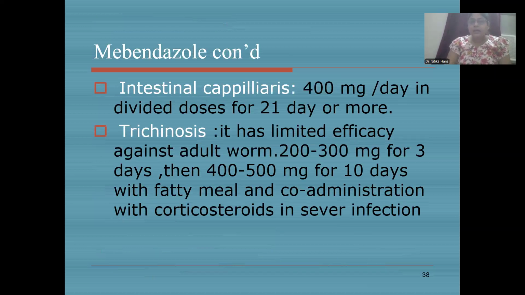Intestinal capillariasis: 400 milligram per day in divided doses for 21 days or more. Trichinosis: it has limited efficacy against adult worm. 200 to 300 milligram for 3 days, then 400 to 500 milligram for 10 days with fatty meals, and co-administration with corticosteroids in severe infection.